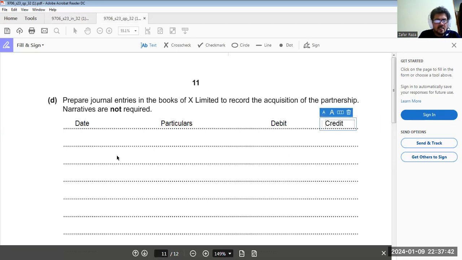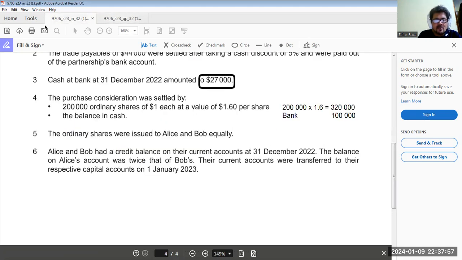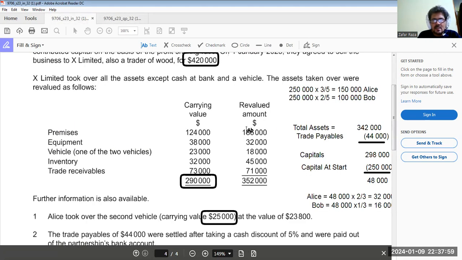This is how we make a journal. On January 1st, we have acquired. So we will debit here in the books of X Limited the new values. Are you getting my point? All the new values means these values.